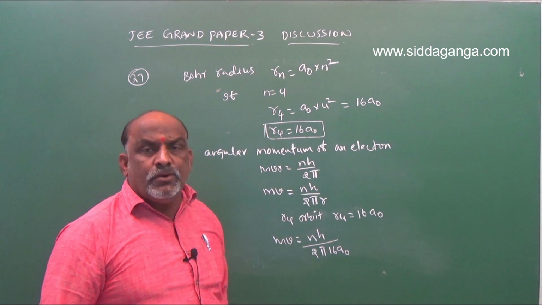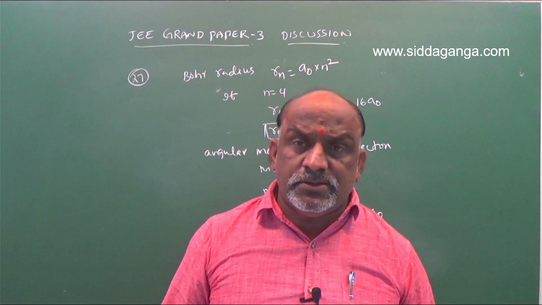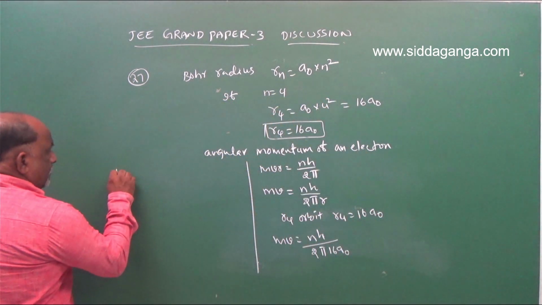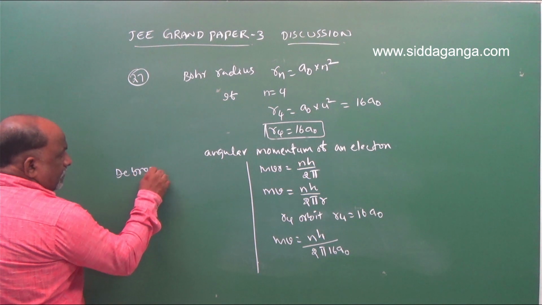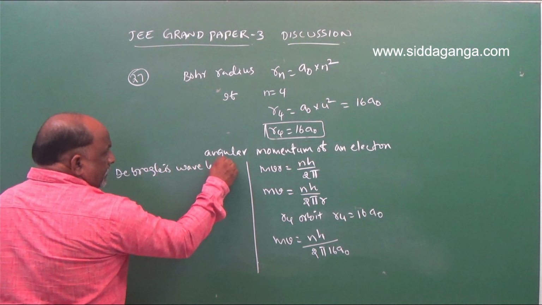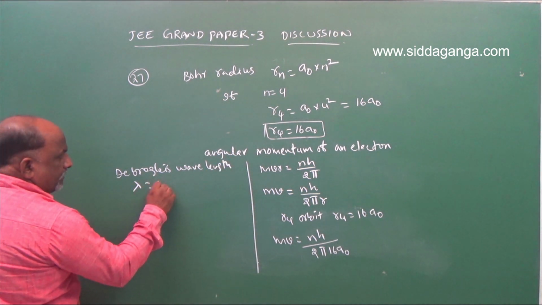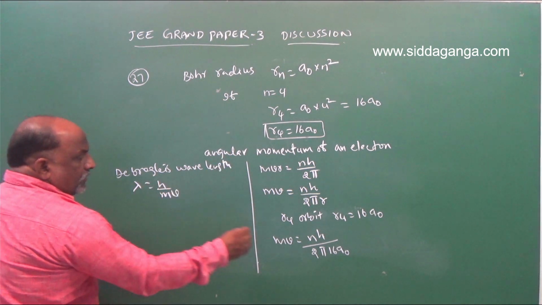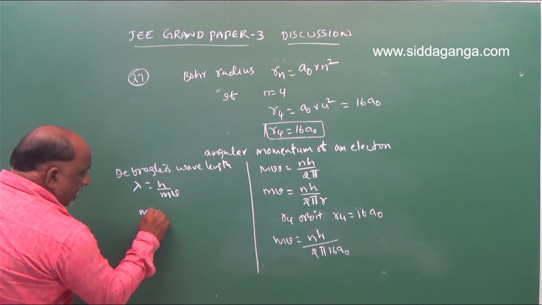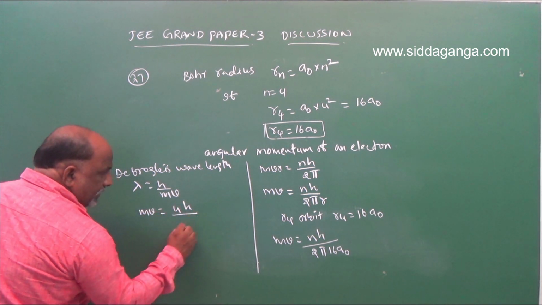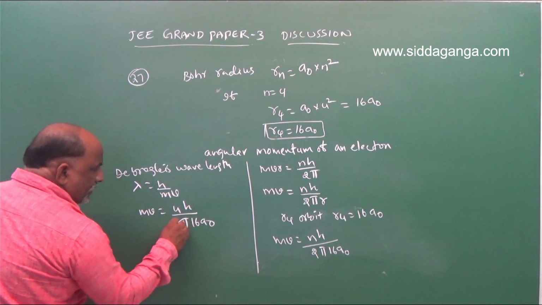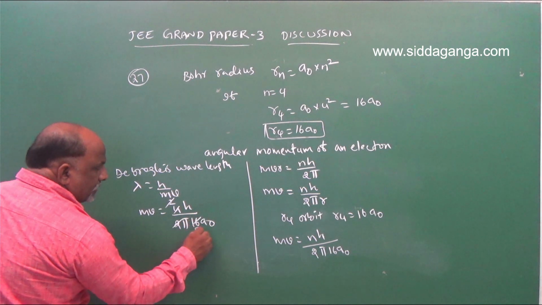Here we know the de Broglie wavelength lambda is equal to h by mv. From this, what will we get? mv is equal to 4h by 2 pi times 16 a naught. 2 1s are 2, 2 2s are 4, 2 8s are 16.